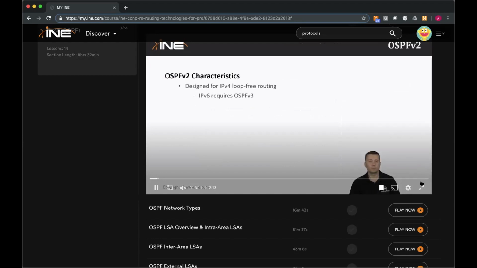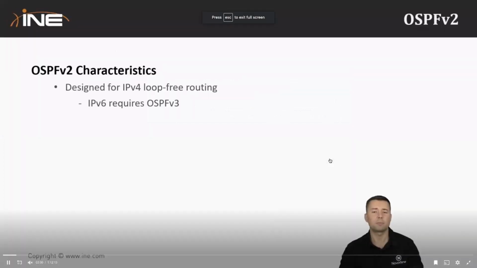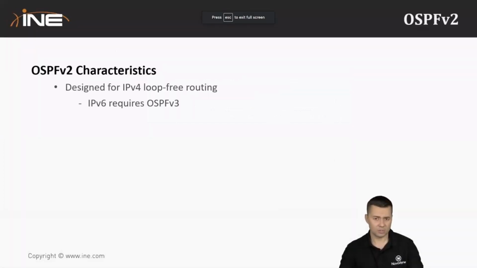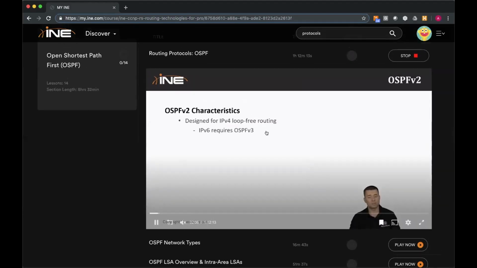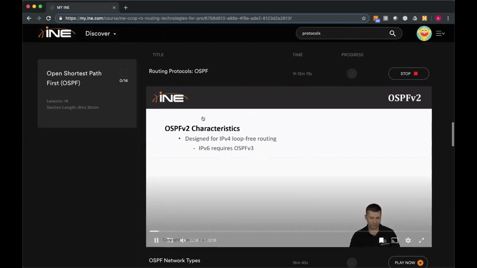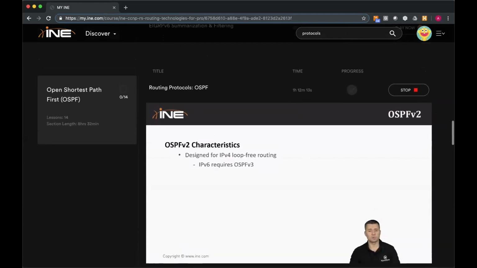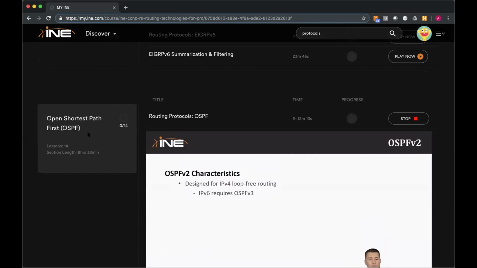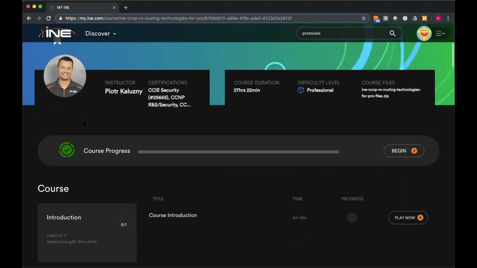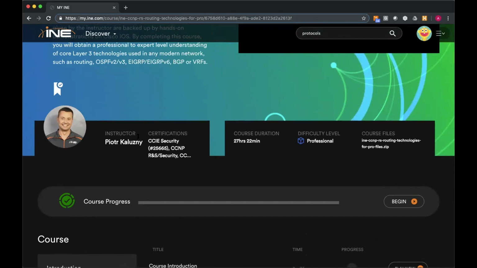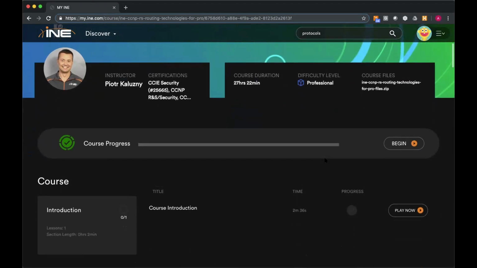Okay. You also do have the ability to enter full screen mode. And of course, just press escape to go back to that embedded view. Now, as you are looking at this, you will see that we have the section of the course showing here. This is the total count of videos that are available within that section. Okay, up at the top, when you are looking at the course in general, it'll show you your instructor, what certifications he or she holds, the total duration of the course, the difficulty level, and any course files if they are available.